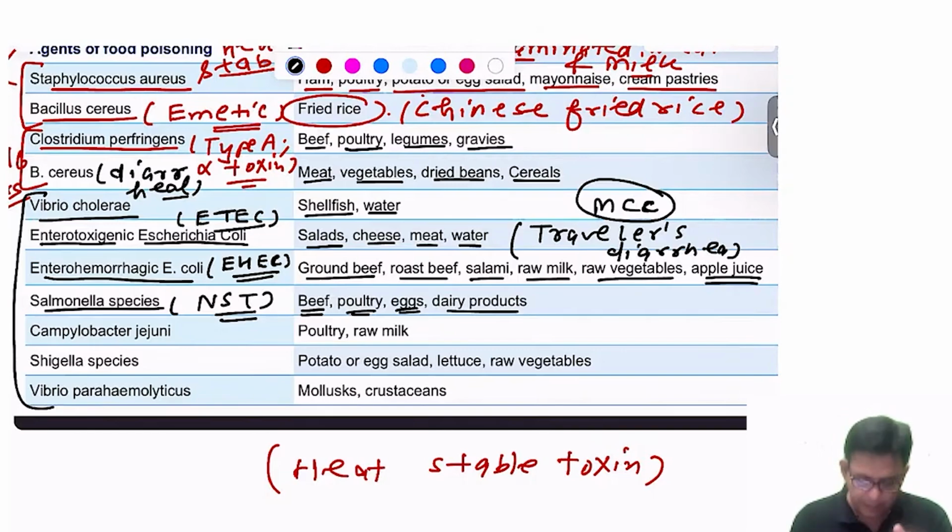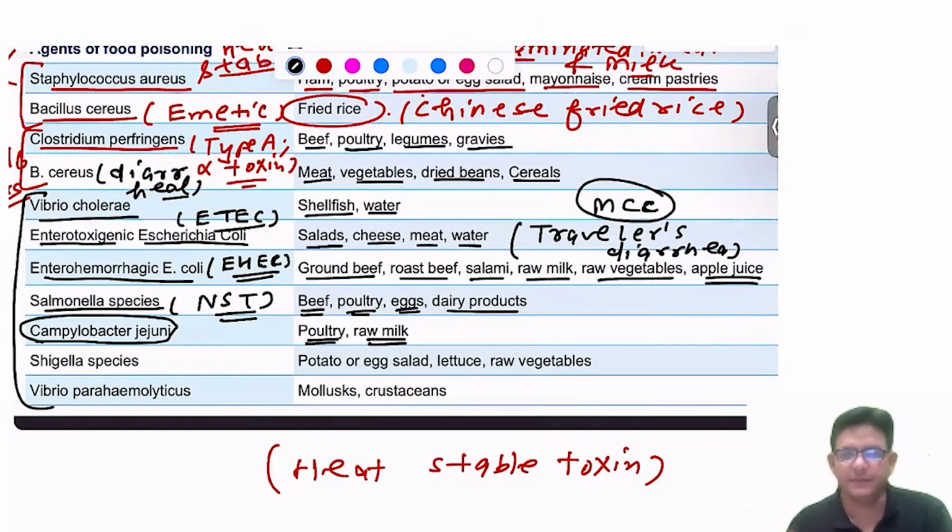Is it fine? Then talking about Campylobacter jejuni. Have you heard of this name, guys? Campylobacter jejuni. If you have not heard of it, then you should know it because the question will definitely come in the exam regarding Campylobacter jejuni. And this time in NEET PG, this question came just now. Associates with what? Contaminated poultry products along with contaminated raw milk. Obviously unpasteurized raw milk. That is one of the etiologies by which Campylobacter jejuni infection happens.